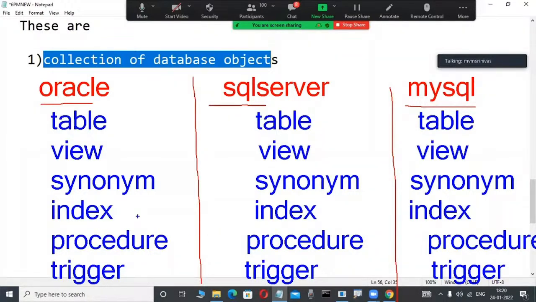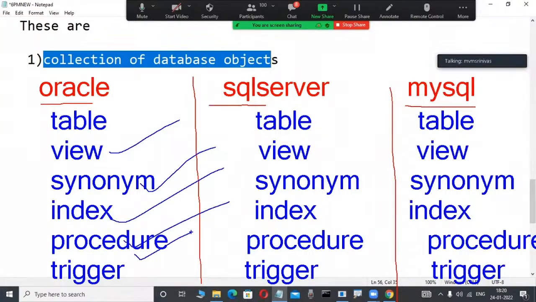But unfortunately, if you are a first-time newcomer, what is the purpose? If you have an idea, that is enough. Suppose, what is the purpose of a view? What is the purpose of a synonym? What is the purpose of an index? What is the purpose of a procedure? What is the purpose of a trigger? You should have an idea where we are using each of these in one relational data model product.